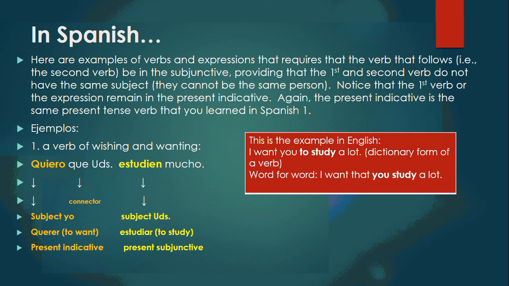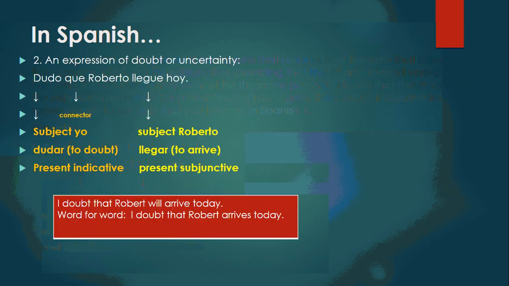Verbs of wishing and wanting. Quiero que ustedes estudien mucho. Quiero, querer, that is present indicative. Please notice that it follows que, which is a connector, and then your subjuntivo, estudien, estudiar. See? I want that you study a lot. Word by word, I want that you study a lot.